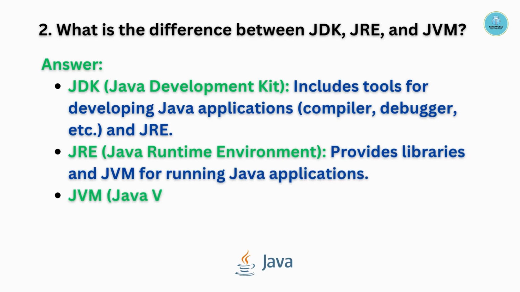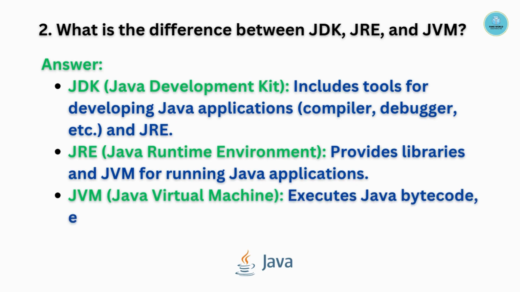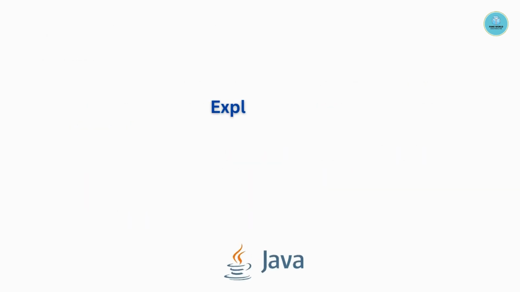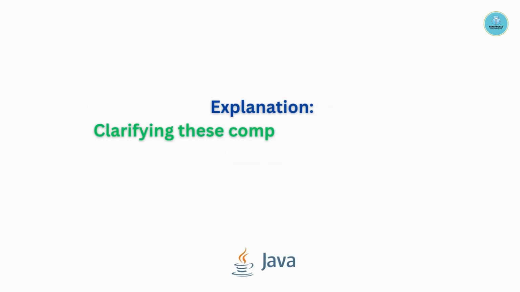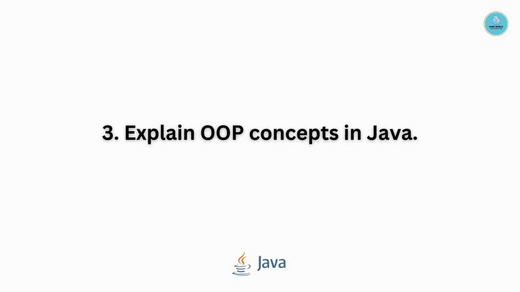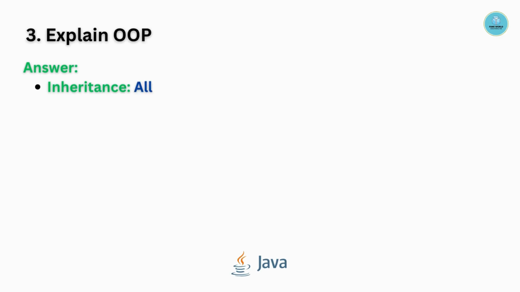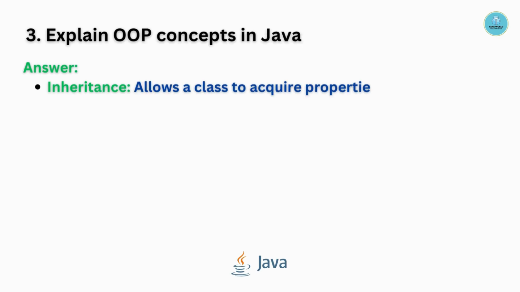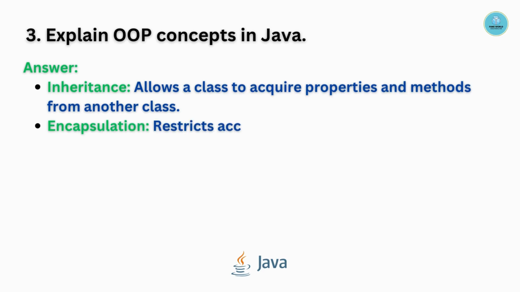Then comes the JVM, that is the Java Virtual Machine. It executes Java bytecode, ensuring platform independence. Clarifying these components shows your understanding of Java architecture and its ecosystem. Question 3. Explain OOPS concepts in Java. There are mainly 7 OOPS concepts, but let's talk about the major OOPS concepts first of all.